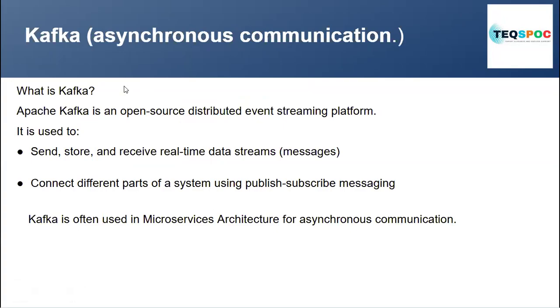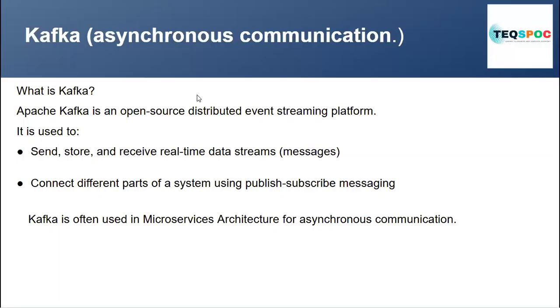Now coming to our next topic, Kafka. In asynchronous communication, we have seen we can do it with the help of Kafka and RabbitMQ, the two things for asynchronous communication. So, what is basically Kafka? Kafka is an open source distributed event streaming platform. It is used to send, store, and receive real-time data streams like messages. It connects different parts of the system by publishing and subscribing to messages or topics. Kafka is often used in microservice architecture for asynchronous communication.